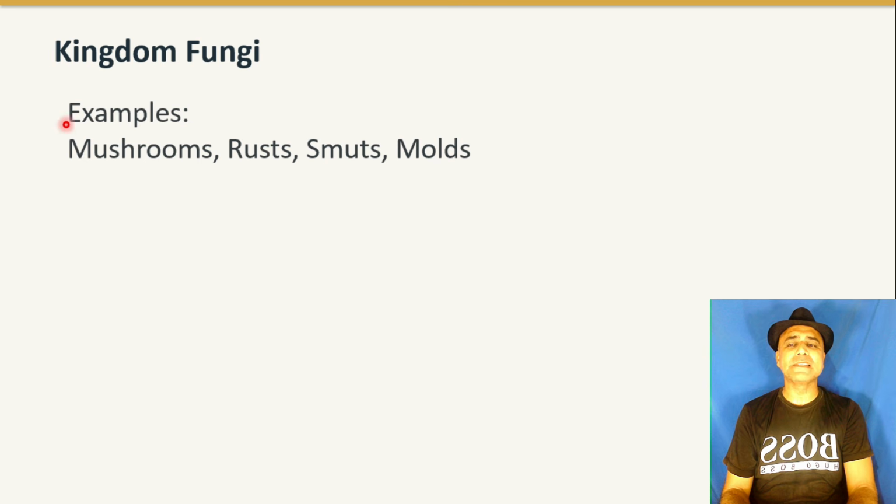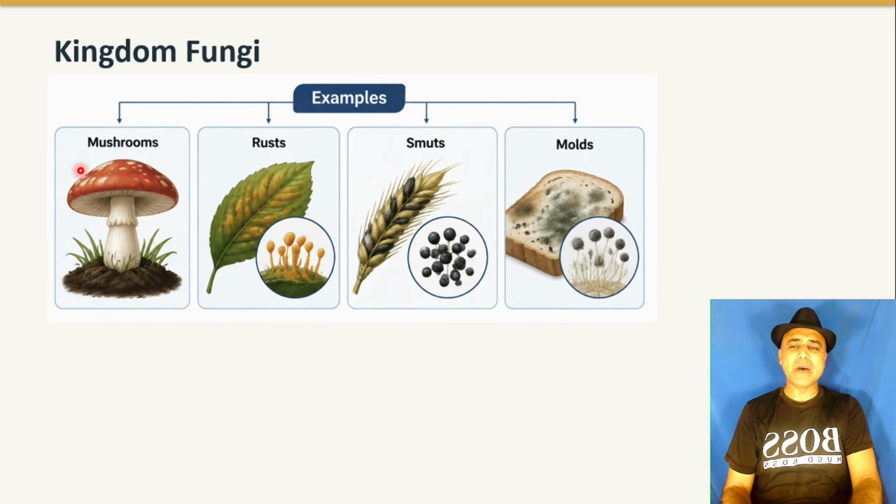Kingdom Fungi examples: mushrooms, rusts, smuts, molds. This is a mushroom. This is rust on the plants, and you can see a magnified view. This is smut on the plants, with a magnified view.